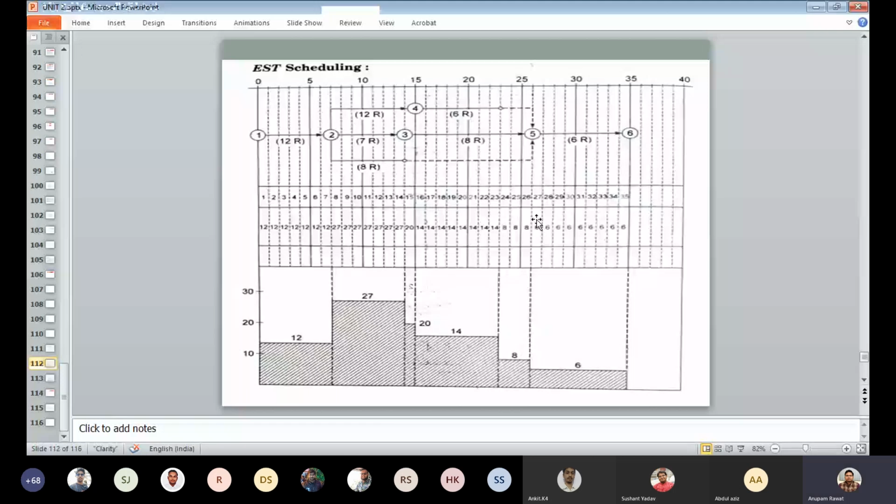Okay, now after 26 days all the previous activities are finished. So now what we required for activity 5-6, we required 6 number of resources, so we deploy 6 resources here. Okay, so this way resources are allocated on EST scheduling.